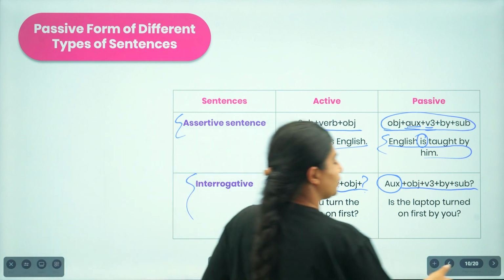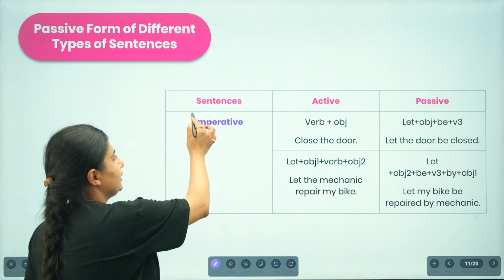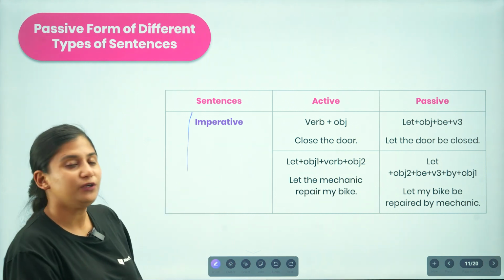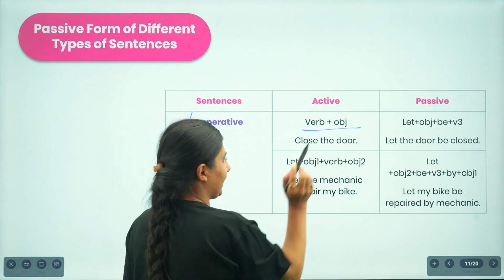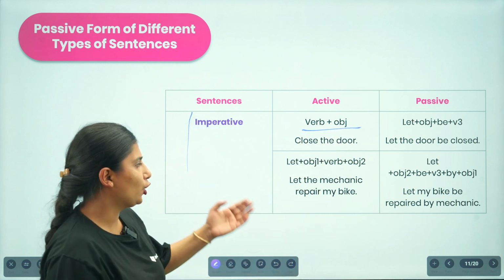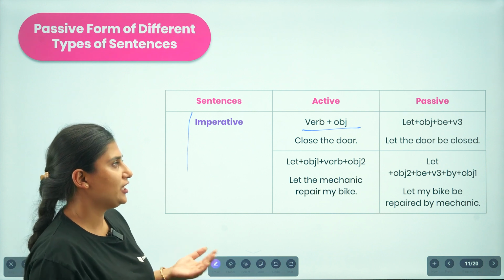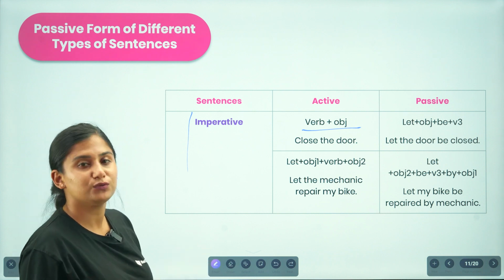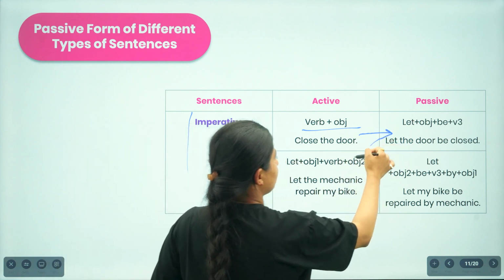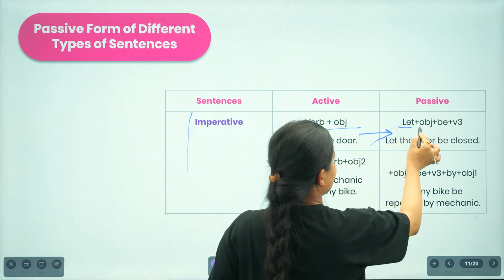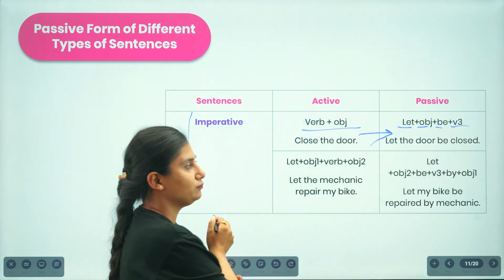Now let us find out what else we ought to do whenever we receive the sentence in an imperative form. In an imperative form, we do not have a subject, we just have the verb and object in the active voice, that is, just close the door, or let the mechanic repair my bike. Whenever we are changing into the passive form, what are we going to do? If we receive only the verb and the object, we change it this way: we add let, then the object, then the be form of the verb and the verb 3: let the door be closed.